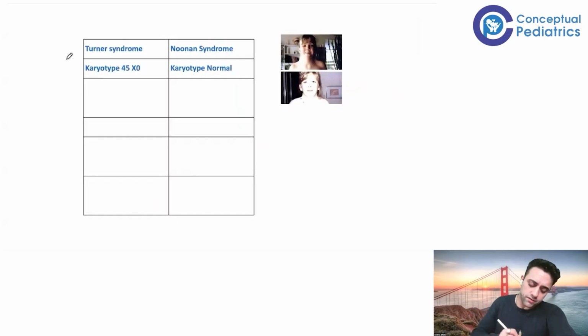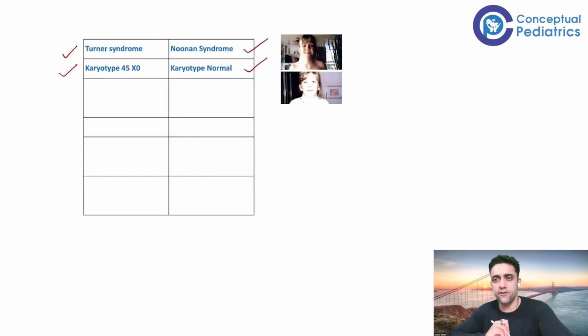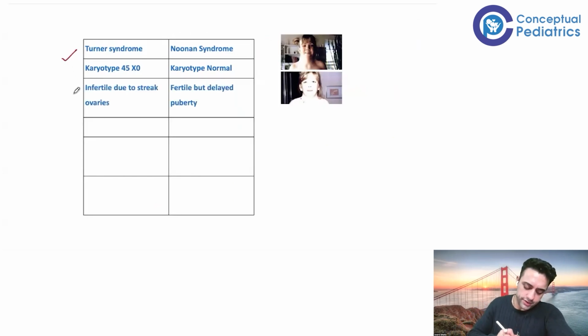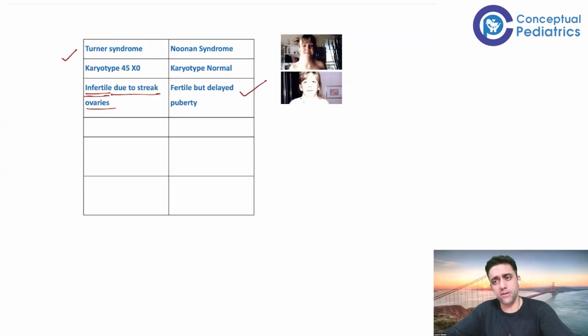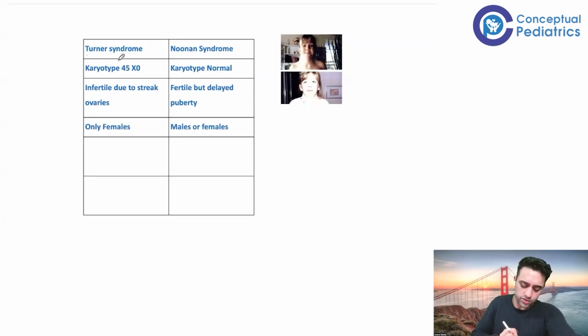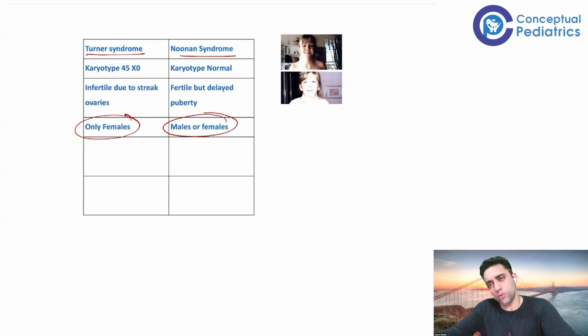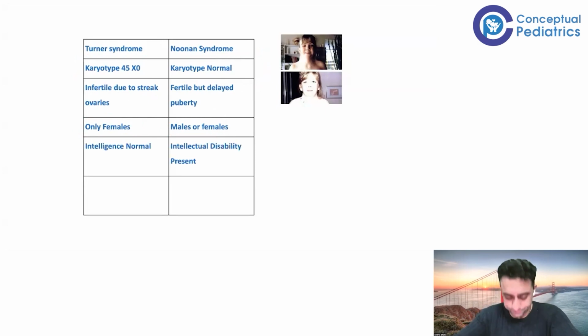I'll repeat again. Number 1, in Turner syndrome the karyotype is 45XO, whereas in Noonan syndrome the karyotype is normal. I told you in Turner syndrome the patient cannot be a biological parent because they are infertile due to streaking of the ovaries. Whereas Noonan syndrome patients will be fertile and can be a parent, but have delayed puberty. Turner syndrome, very importantly, is only in females, and Noonan syndrome is mostly seen in males, but Nelson says male or female. But overall, we say Noonan male, Turner female.